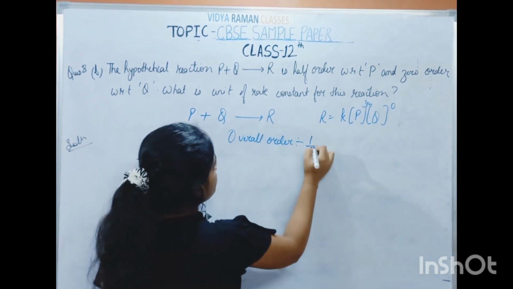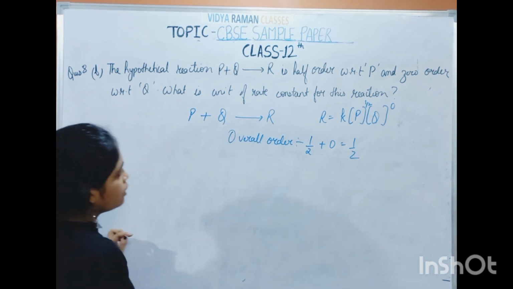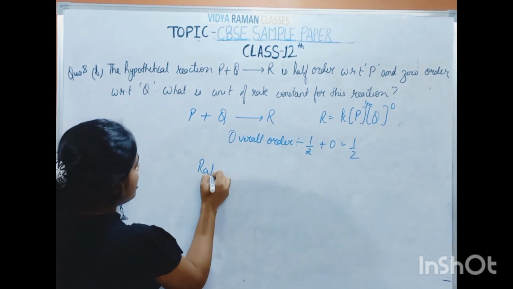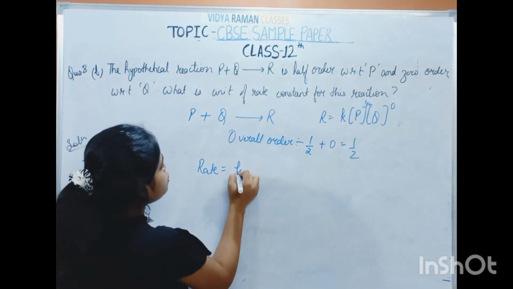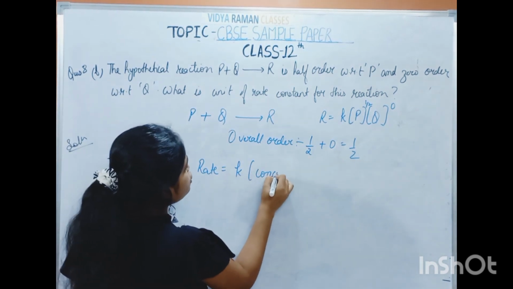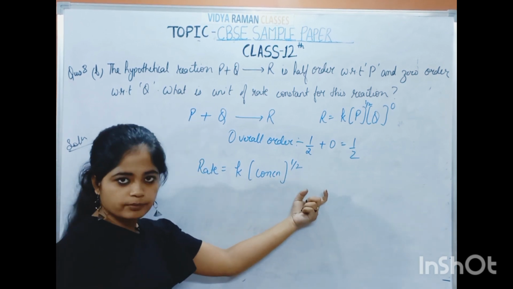So the overall order will be 1 by 2 plus 0, that is 1 by 2. Now, if I write a general equation for this reaction, rate will be equal to K times concentration to the power 1 by 2, because the overall order of the reaction is 1 by 2.